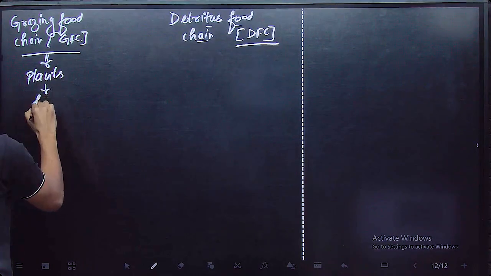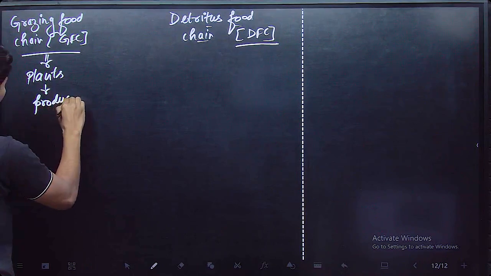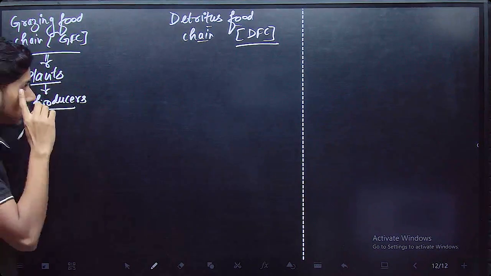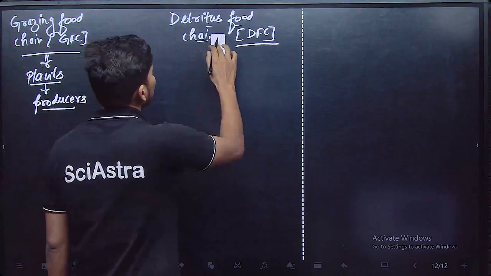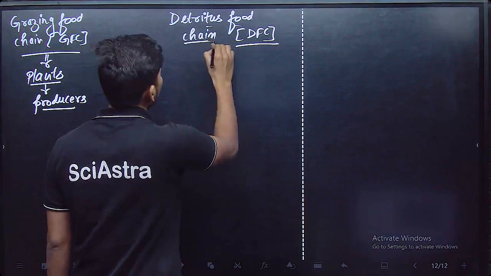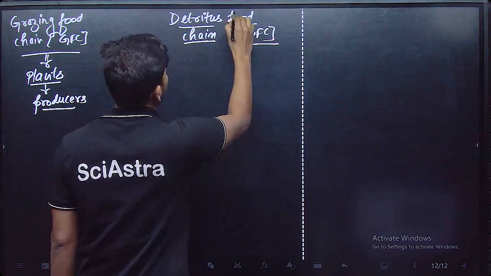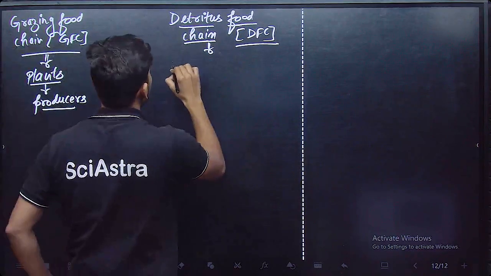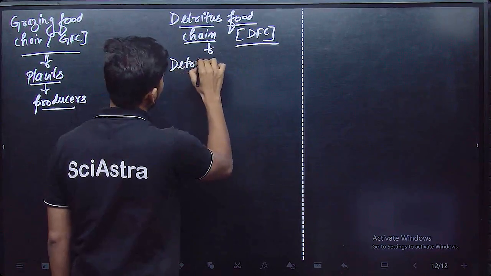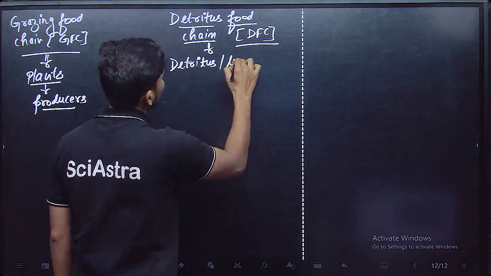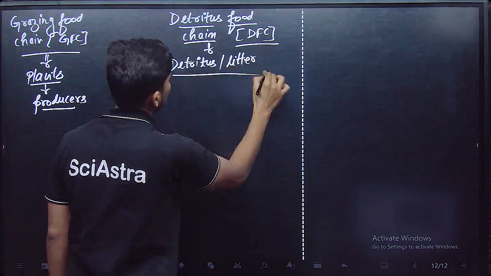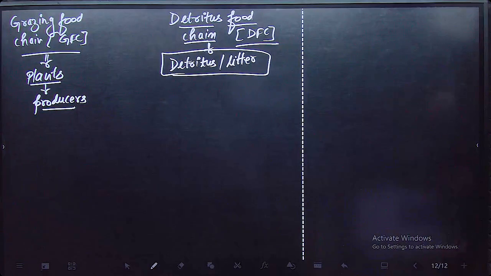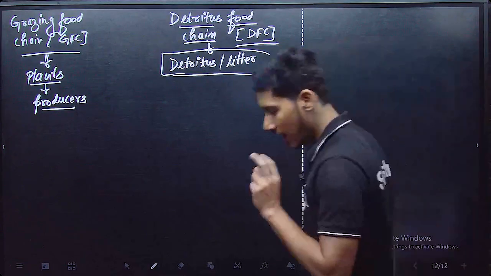And in the detritus food chain, the first trophic level is comprised of detritus or litter, the dead and decaying matter. So it differs in the first trophic level.